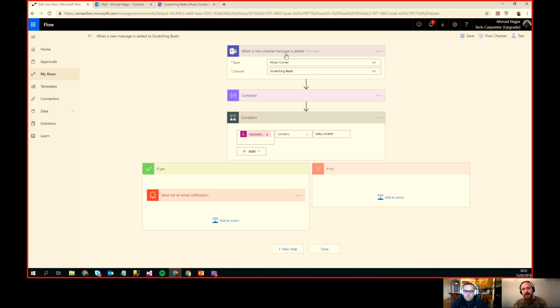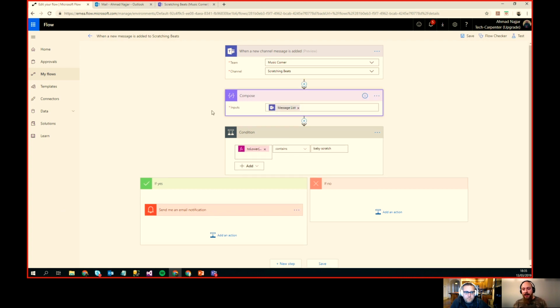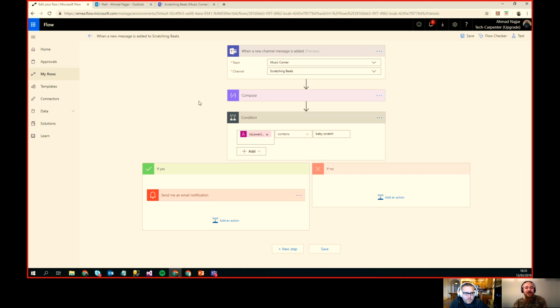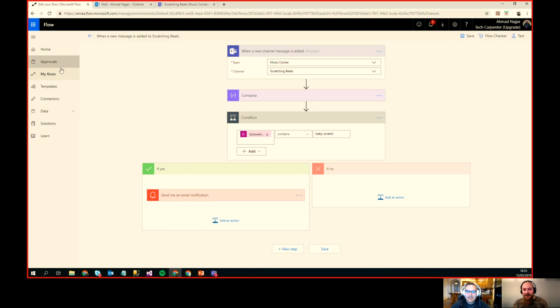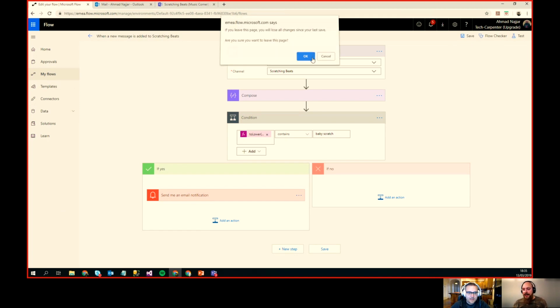So when a new channel message is added, then I want to trigger a flow. I've used the compose just because I always like to look into the contents of everything when I'm working. That's an extra step. You don't need that. But I just do that because I'm a developer. I love to look into the JSON and look at what the contents of the objects that got returned are. So, JSON, I don't know. We don't need to talk about JSON today. No. All right, so we'll go back to our flows, and I could close that one.